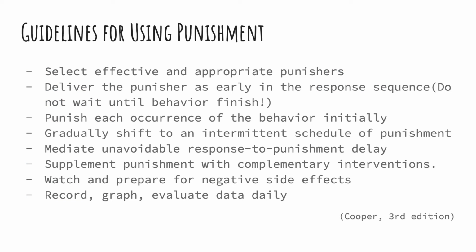Now we will look at guidelines for using punishment. Select effective and appropriate punishers. When implementing positive punishment, it's crucial to select punishers that are meaningful and appropriate for the individual's behavior. Punishers should be carefully chosen based on their effectiveness in reducing the targeted behavior without causing unnecessary harm.